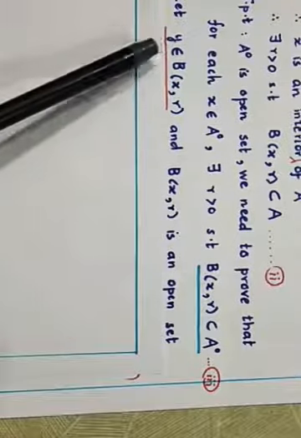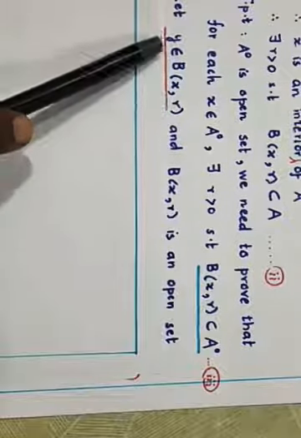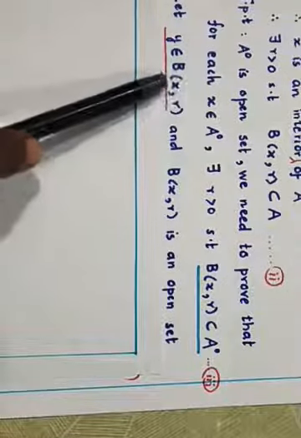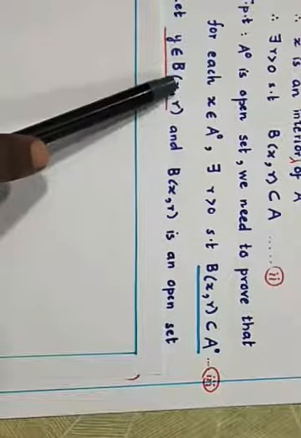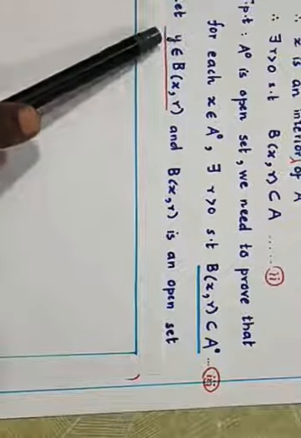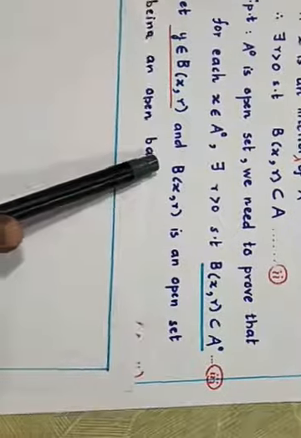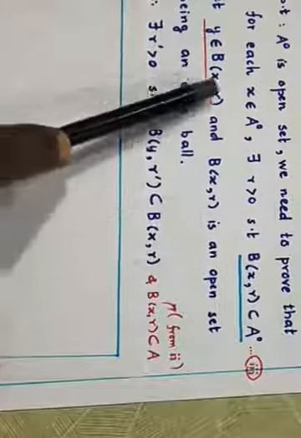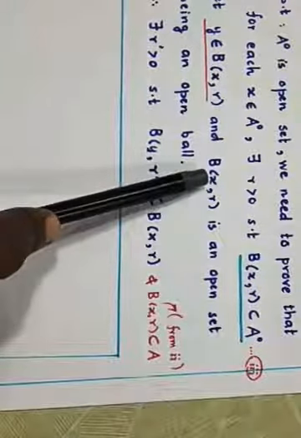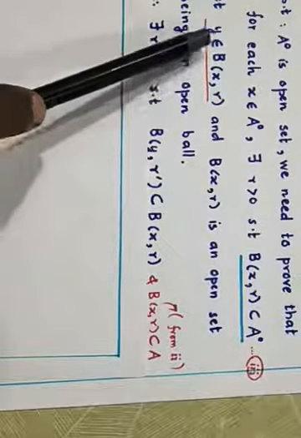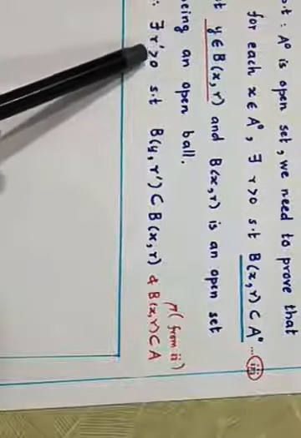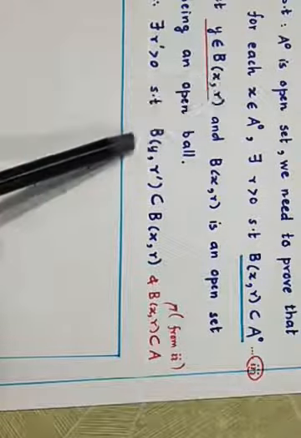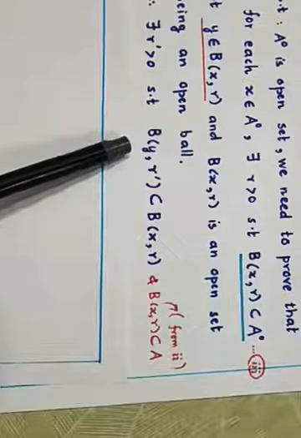So if I take y, a member of B(x, r), this is an open ball by definition of an open ball. y is a member of this open ball if the distance between the center and this point is strictly less than r. We will use this later on. B(x, r) is an open set because it is an open ball. When this is an open set, then by the definition of an open set, there must be some open ball centered at y with some radius r dash, which is completely contained in this open set. This is the definition of an open set.